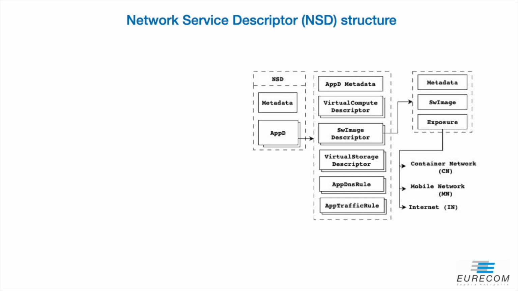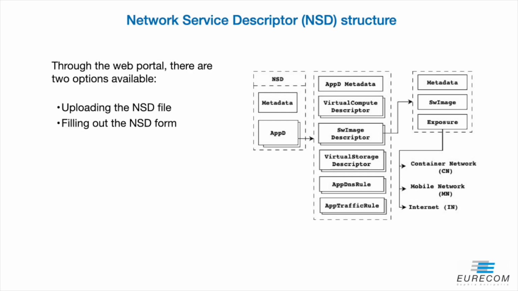This latter can be either towards the container network for internal communication between AppDs of the same network service, mobile network if the application running inside the container needs to be exposed to mobile network. This is for cases where user equipment will use the application deployed at the edge via traffic redirection rather than going to the internet. And internet for container applications to expose its graphical user interface towards the internet. The NSD also has other fields related to application DNS and traffic rules.